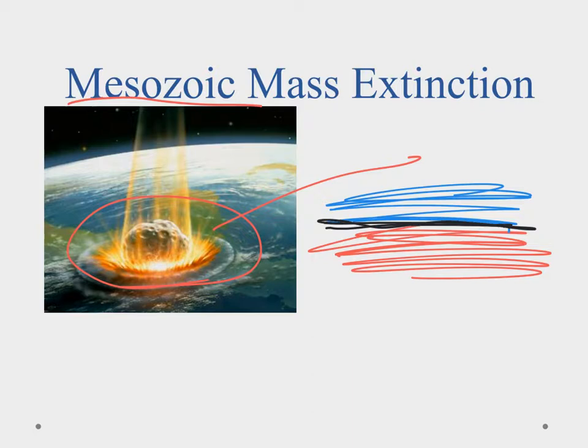So the big issue for years was: okay, if this big asteroid hit, where did it hit? With satellite technology, we have actually been able to find the impact crater. It's down in the Gulf of Mexico near the Yucatan Peninsula.